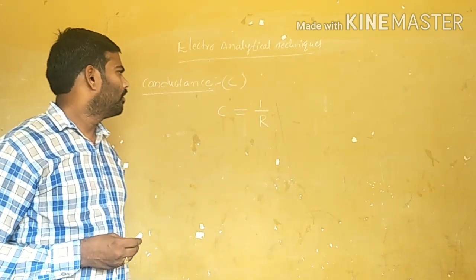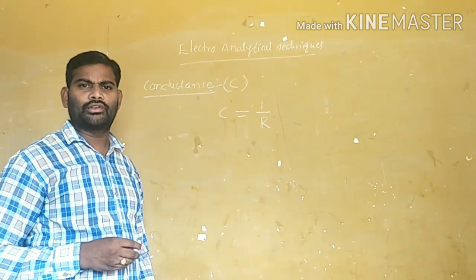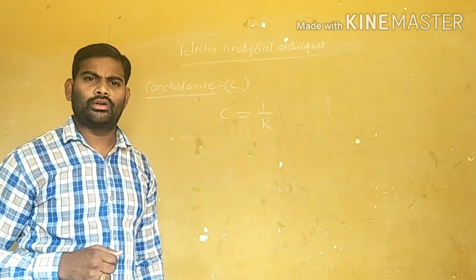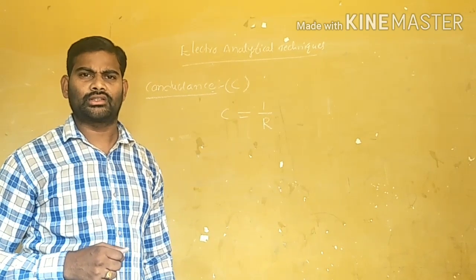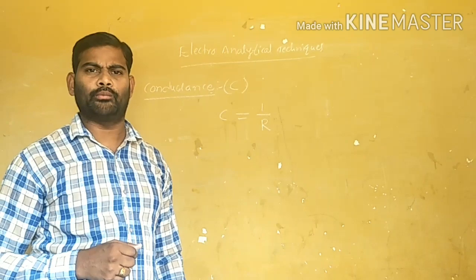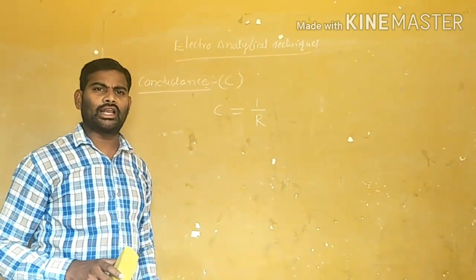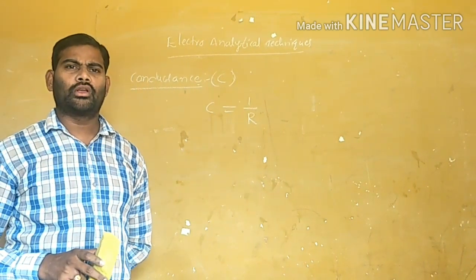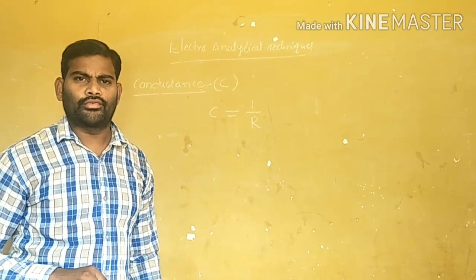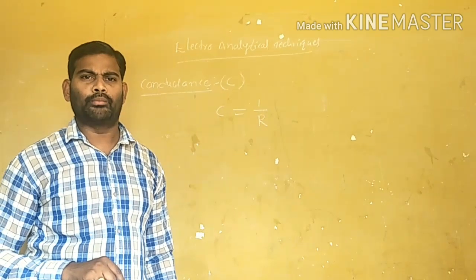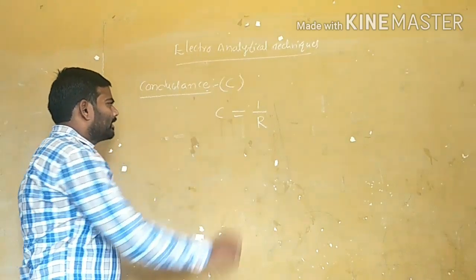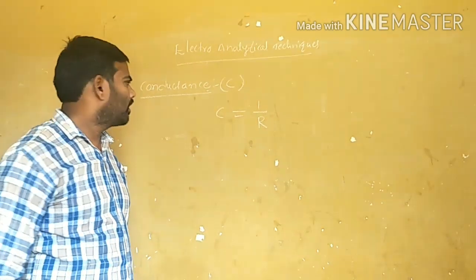First of all, what is the meaning of electric current? Electric current is nothing but the flow of electrons, generated from a battery when the circuit is completed. And from this, conductance is the reciprocal of resistance.